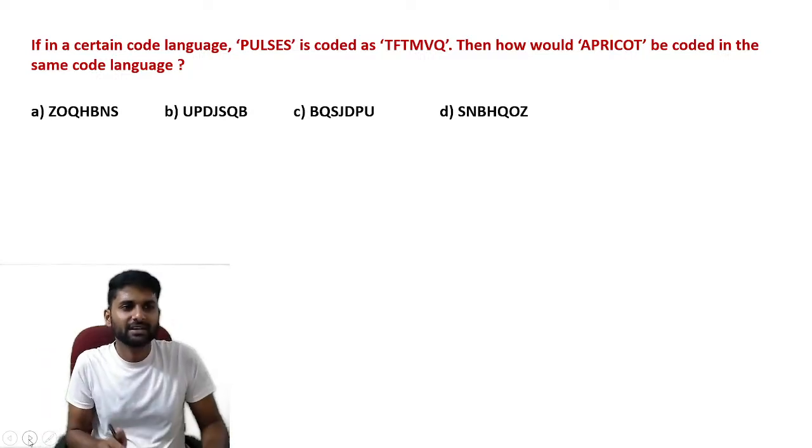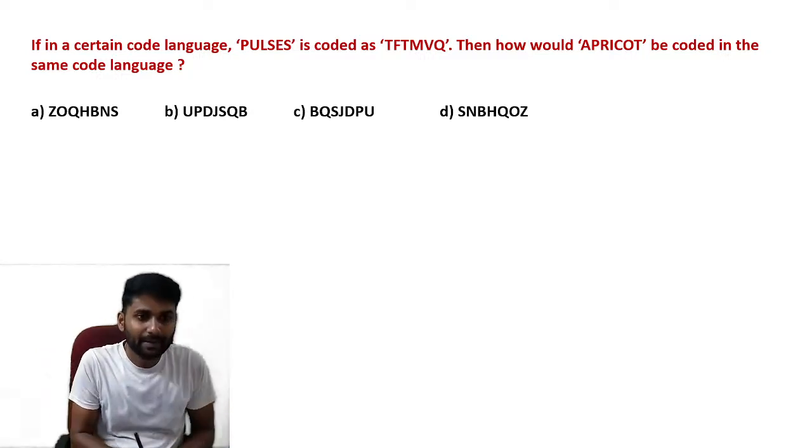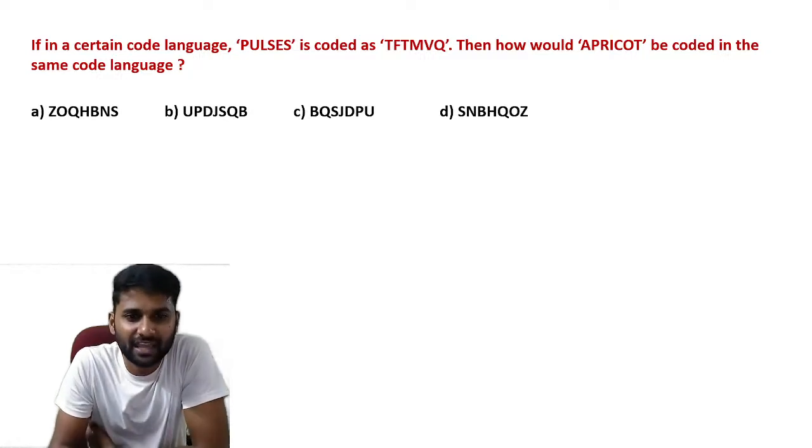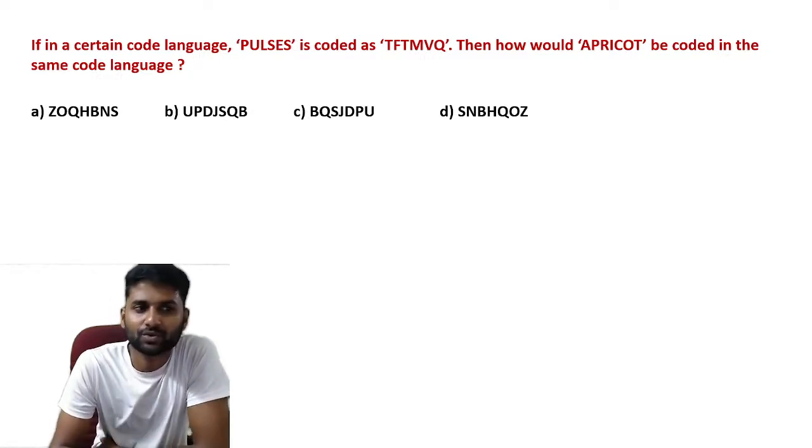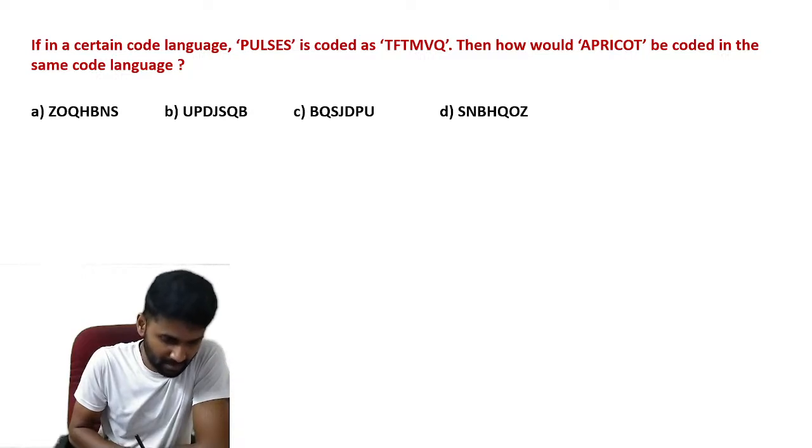Now here is the question. In a certain code language, PULSES is coded as QVMTFT. Then how is APRICOT coded in the same code language? According to the code language, what can be the possible answer here?